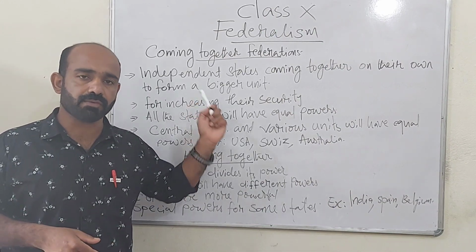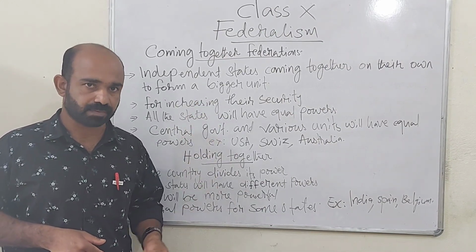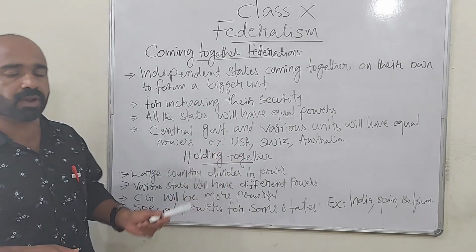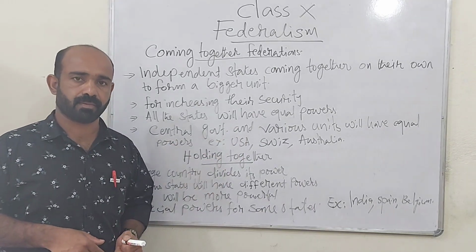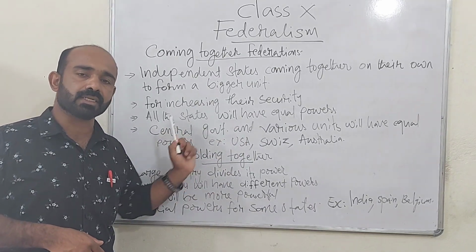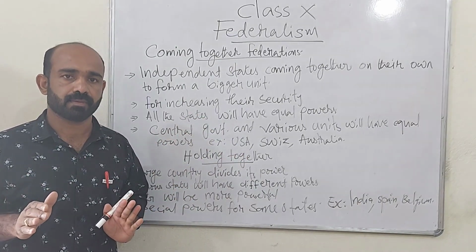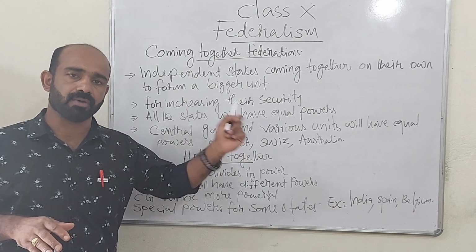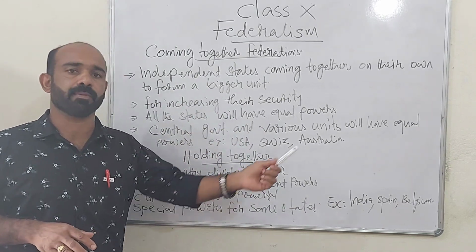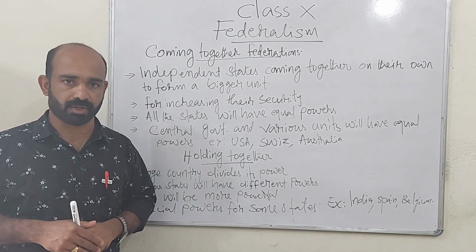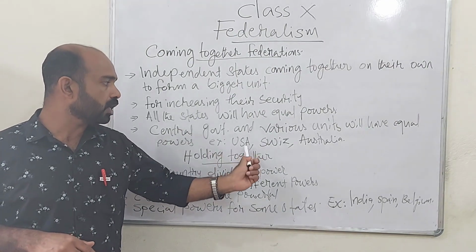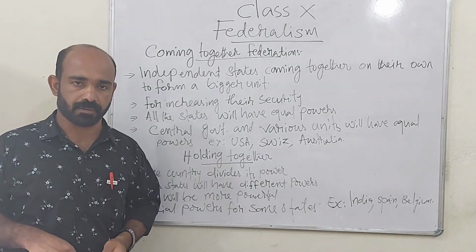And the specialties of this type of federation: all the states will have equal powers, and central government and state governments also will have equal powers. Some examples are USA, Switzerland, Australia.